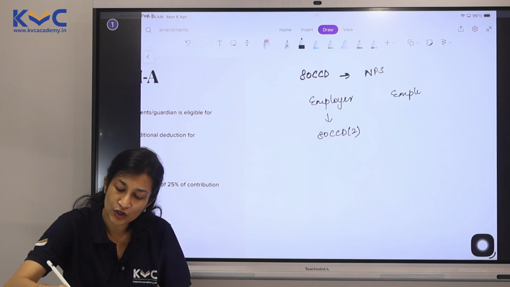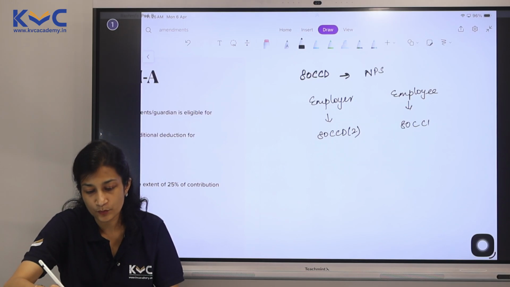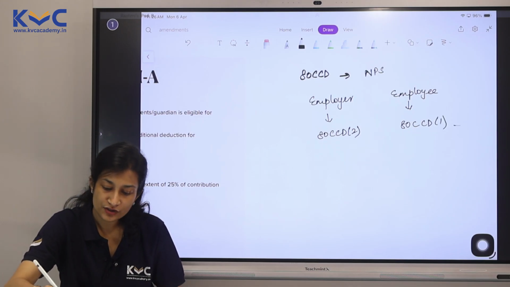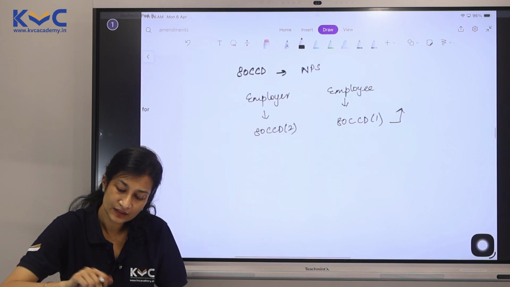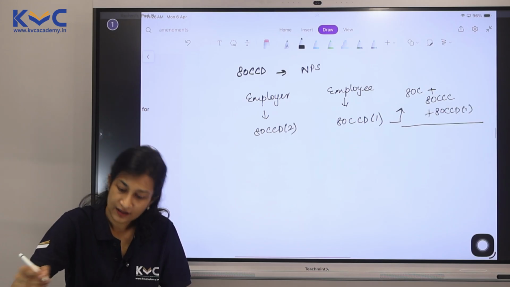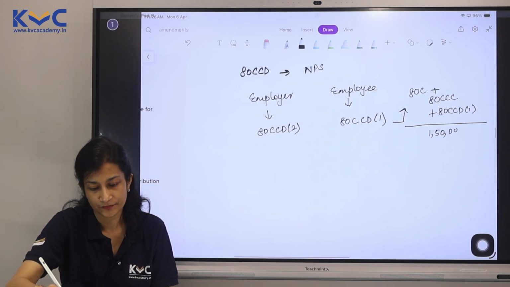If the employee is contributing, they are eligible for deduction under 80CCD(1), which, if you recall, comes under 80C plus 80CCC plus 80CCD(1). All of this put together cannot exceed 1,50,000.